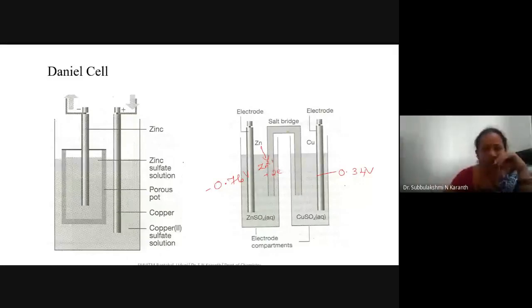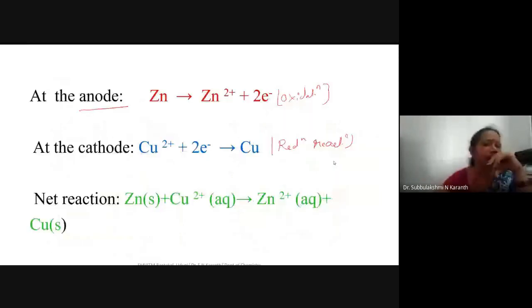Here, a plenty amount of Cu2+ ion exists in the solution. When you connect these two metals, as zinc ions move into the solution, the electrons go through the external circuit and come in contact with the Cu2+ ion. So the cathode reaction becomes Cu2+ taking 2 electrons, forming metal copper, and it gets deposited. This is the actual anode and cathode reaction observed in the Daniell cell. The net reaction is the sum of the two reactions, the anode reaction and the cathode reaction.